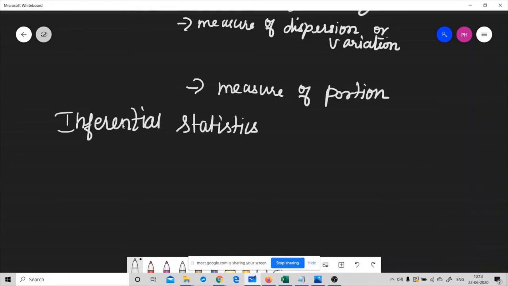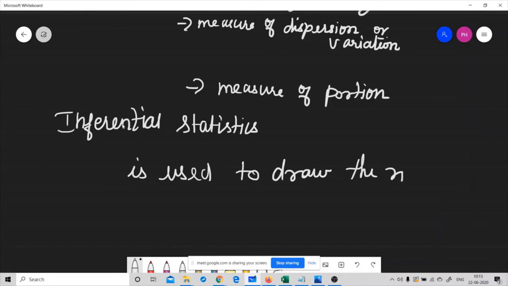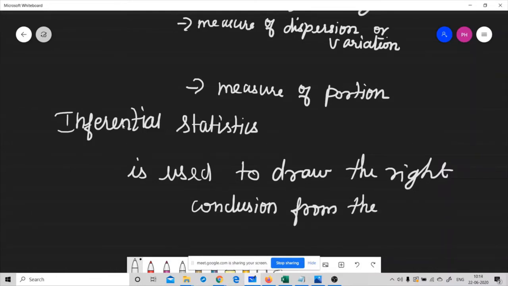So inferential statistics is used to draw the right conclusion from the descriptive stats.